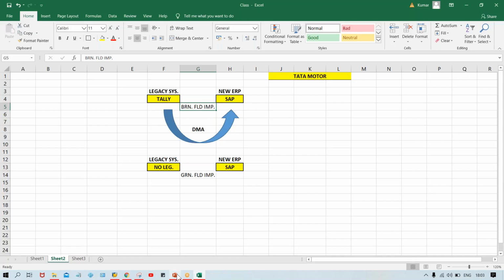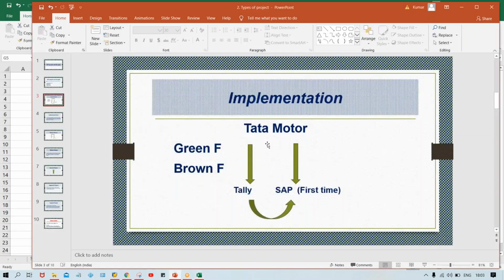Now if somebody asks how many types of implementation projects are there? Two types: greenfield and brownfield implementations. Brownfield means existence of a legacy system. Greenfield means no existence of a legacy system. They start from SAP itself, right? And if it is a brownfield implementation, then of course the data migration activity will be there.